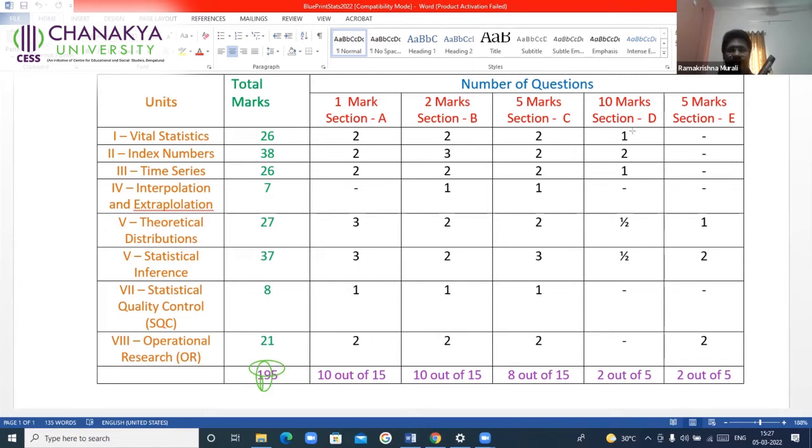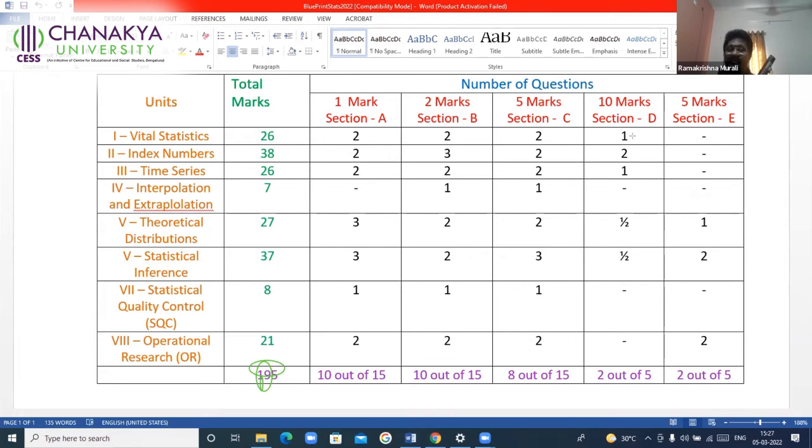So when it comes to section D, the first problem will be from vital statistics. The next two are from index numbers, and the next one is from time series. Read the first problem. You have 15 minutes. Please try to understand it.